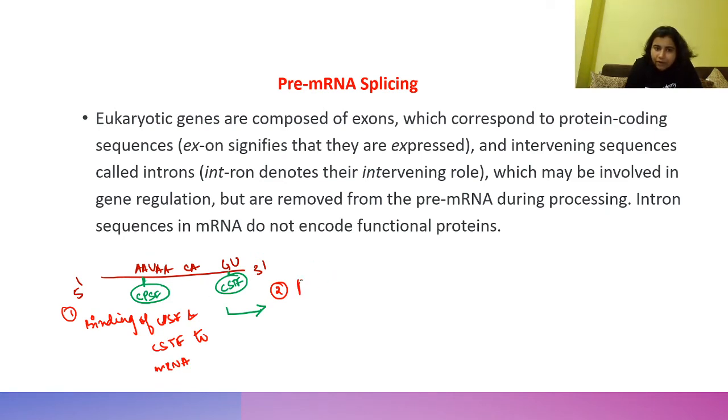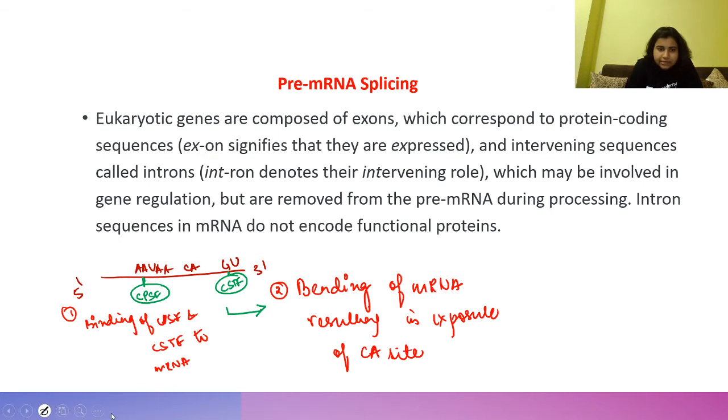After binding, what will happen? This causes bending of mRNA, resulting in exposure of the CA site. So this is the CA site, right? And here you can see this is CPSF and this is CSTF, attached to AAUAA and GU, sorry for the color change, right?